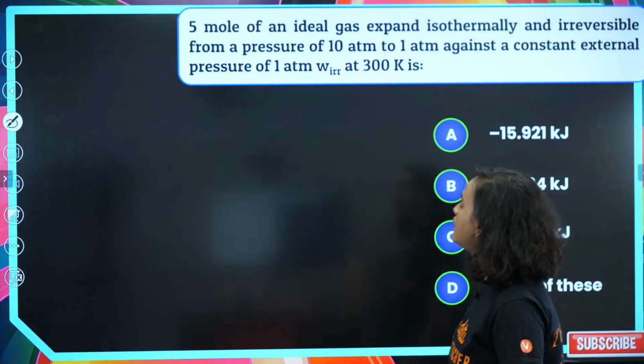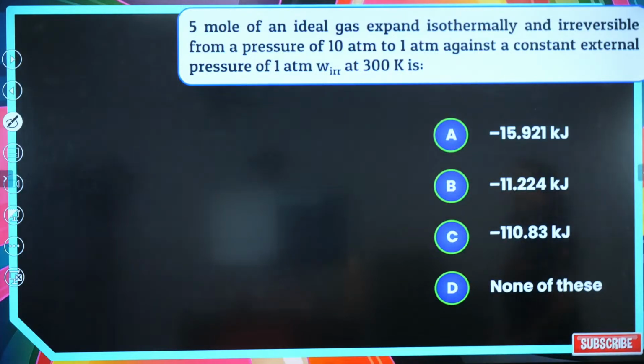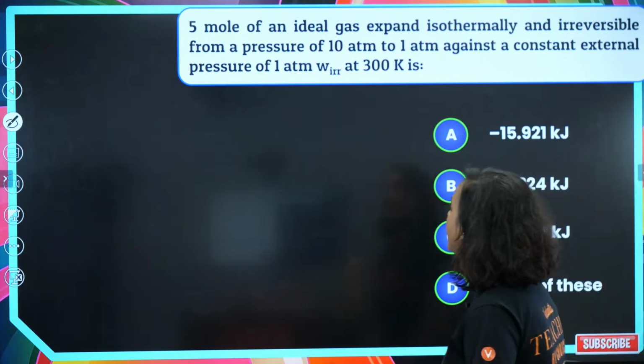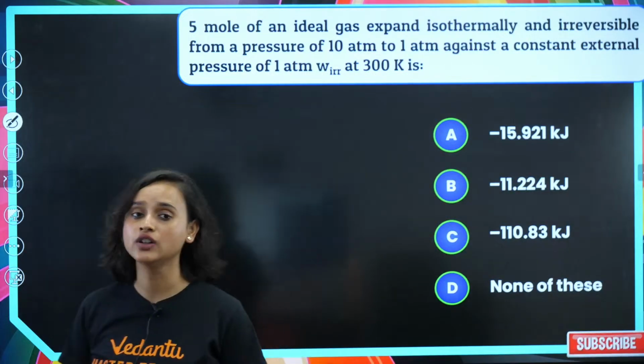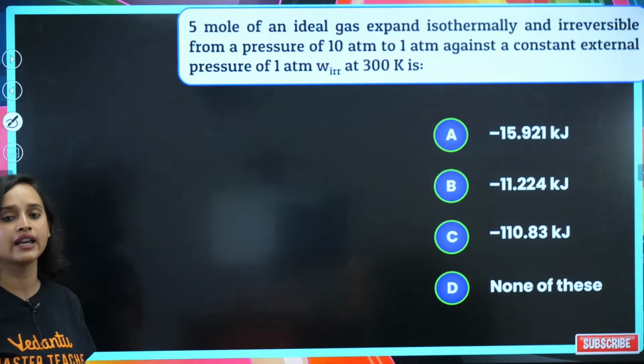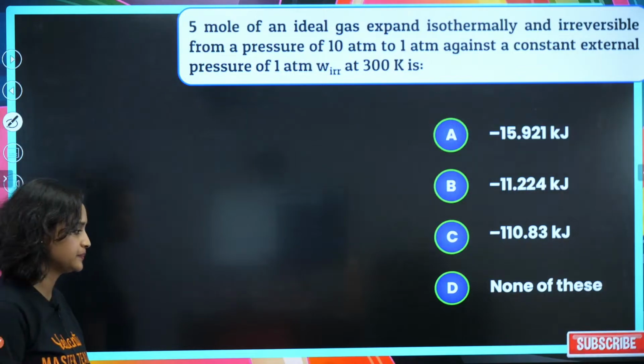Next question is 5 moles of an ideal gas expand isothermally and irreversibly from a pressure of 10 atm to 1 atm against a constant external pressure of 1 atm, at 300 Kelvin. Calculate the work.